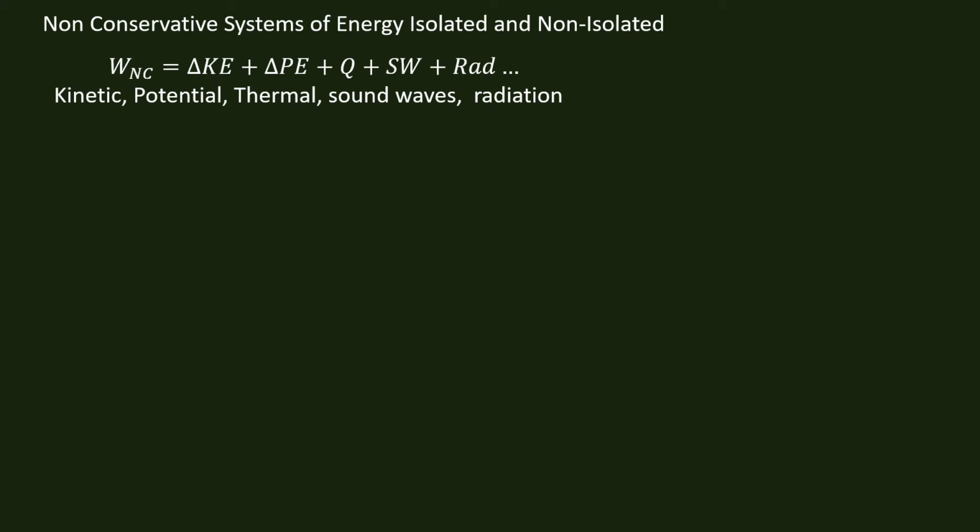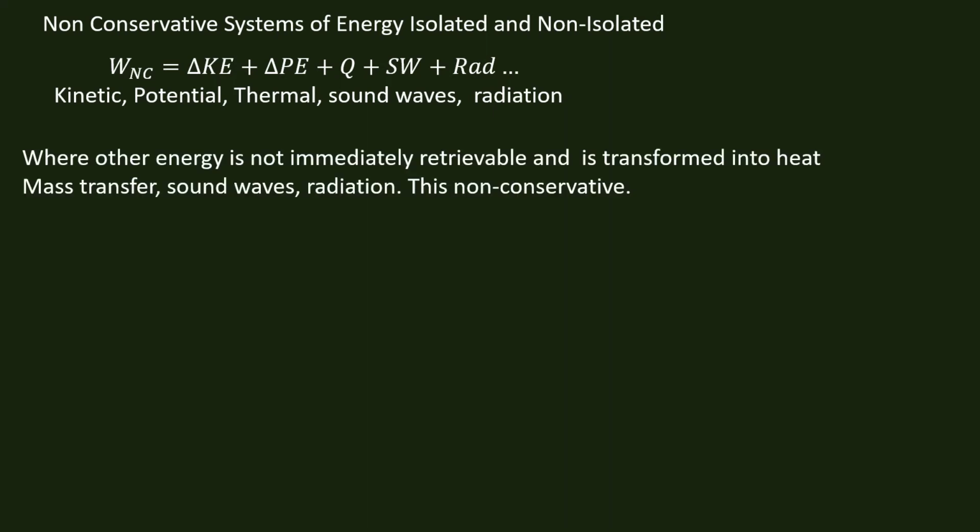So let's look at some isolated and non-isolated examples. Here we have work done that's non-conservative. We have kinetic energy here, and potential energy here, heat energy, sound waves, and radiation.